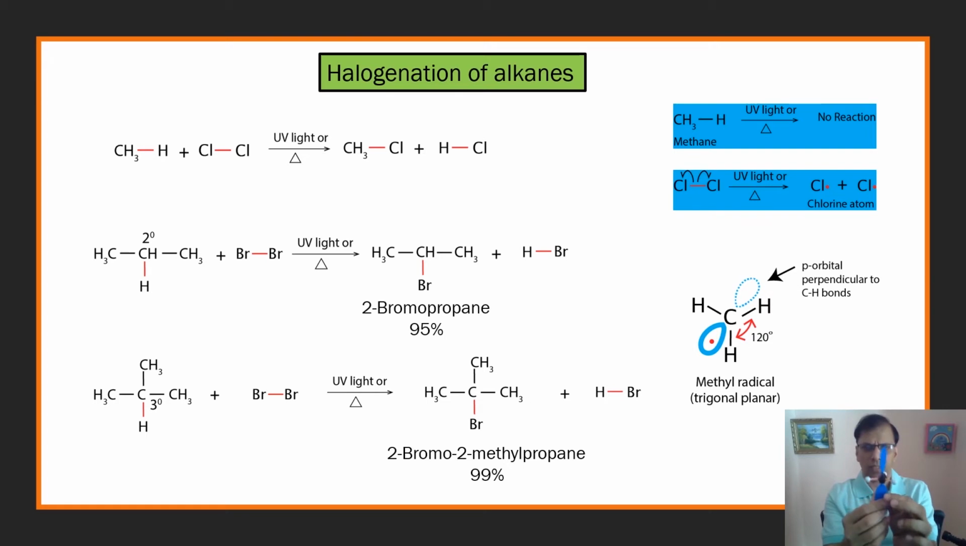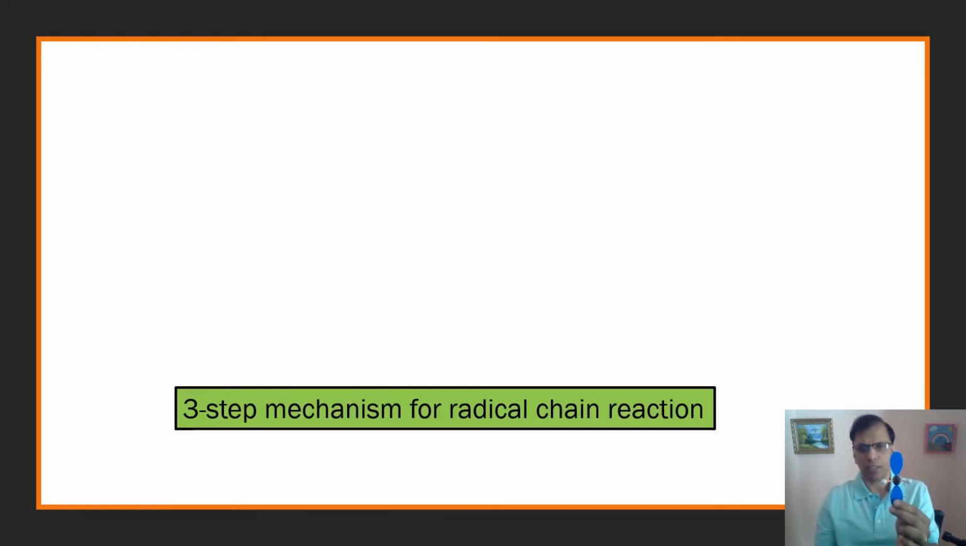In the methyl radical, all the 3 hydrogens are in the same plane, and the bond angle is 120 degrees. So the methyl radical is trigonal planar, and the p orbital is perpendicular to the CH bonds, and the p orbital has a single electron. So radicals are nothing but species composed of more than one atom with a single electron in the p orbital.